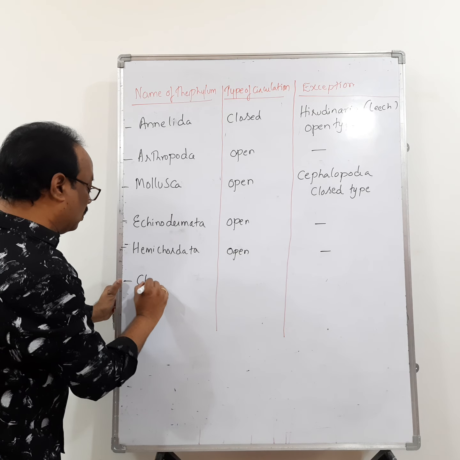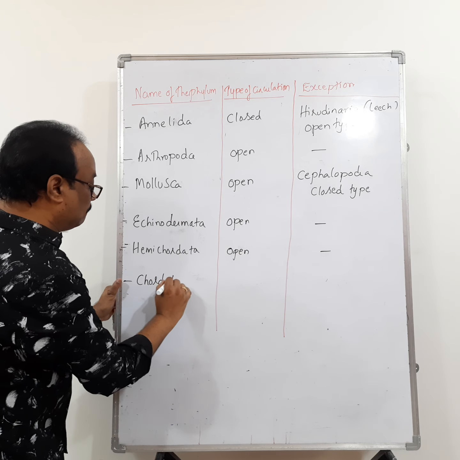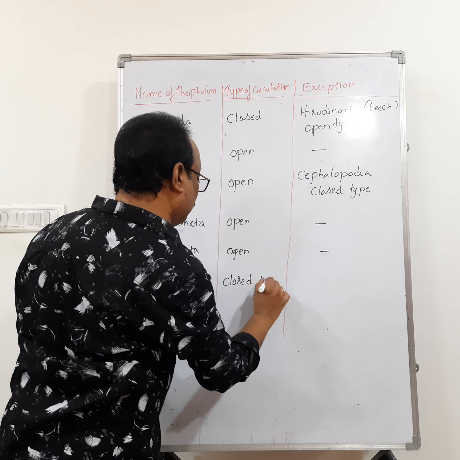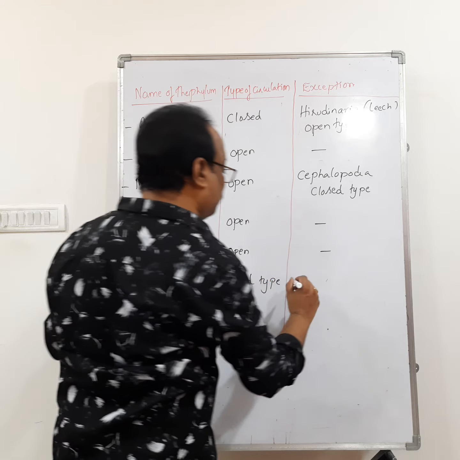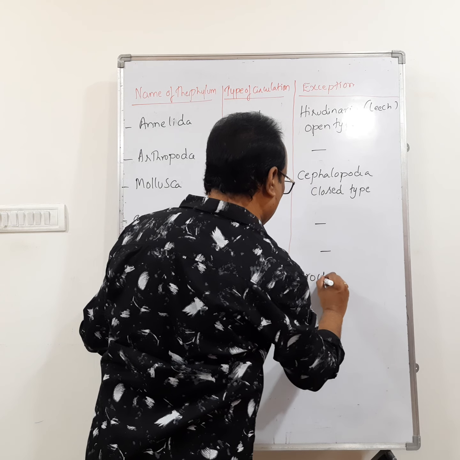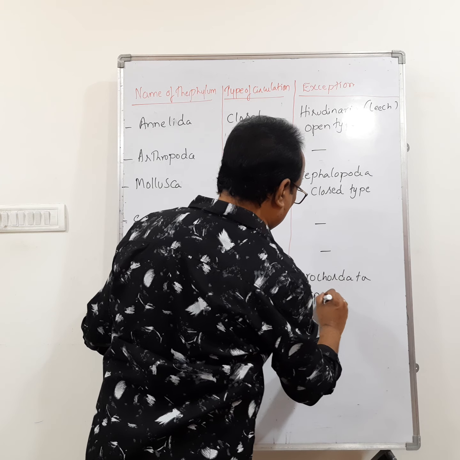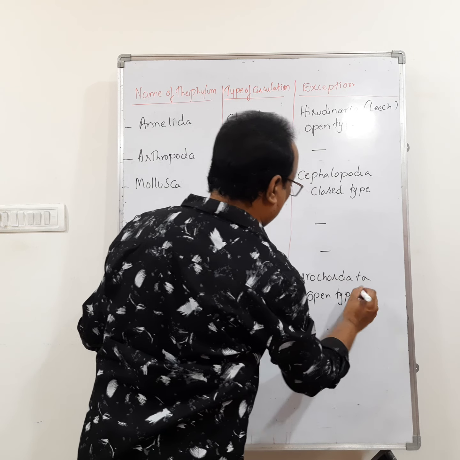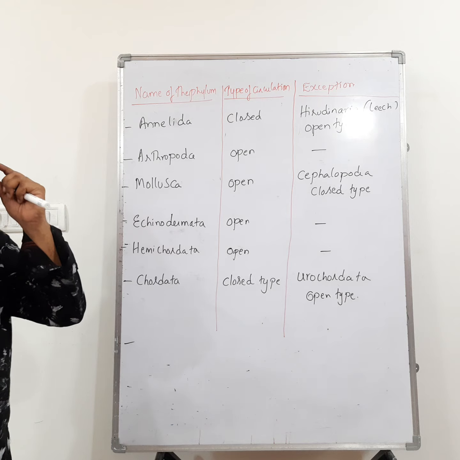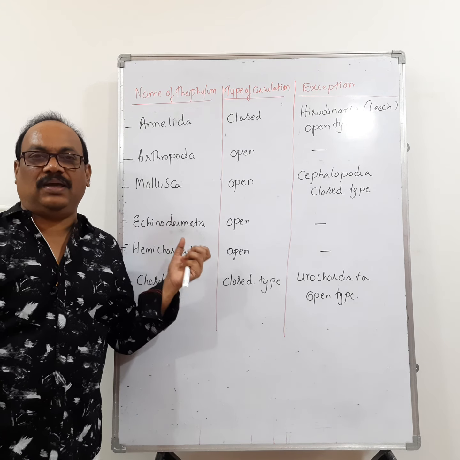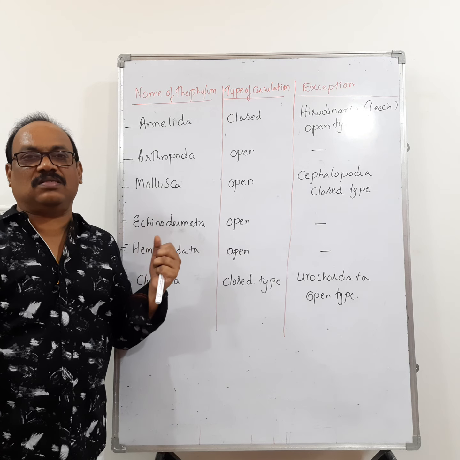And phylum Chordata, closed type, but there is one exception, that is Urochordata. In Urochordata, it is open type. So this is a list of phyla which have open type and closed type of blood vascular system.